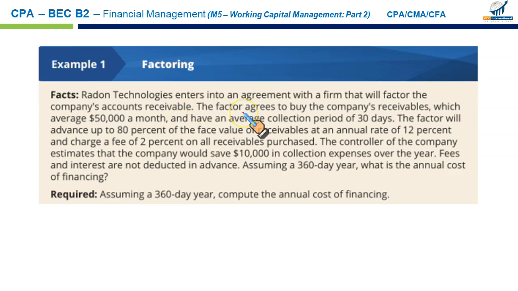The factor, the company to whom we have turned our receivables, agrees to buy the company's receivables, which average 50,000 per month. That's the monthly account receivable, and have an average collection period of 30 days. The factor will advance up to 80% of the value of the receivables at an annual rate of 12%, and charge a 2% fee on all receivables purchased.